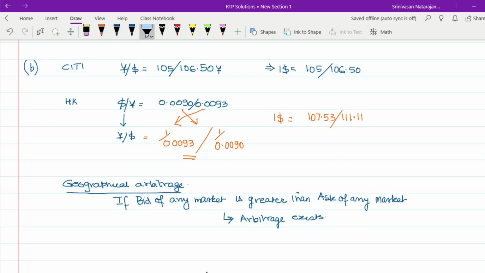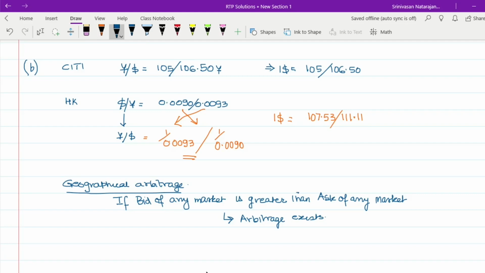Now let us look at these quotes. Let's look at this bid, 105, and ask ourselves the question, is this bid of 105 greater than the ask of any market? This 105 is not greater than this 106. And this 105 is also not greater than this 111.11. So this bid is definitely not greater than ask. Now let us look at this bid.